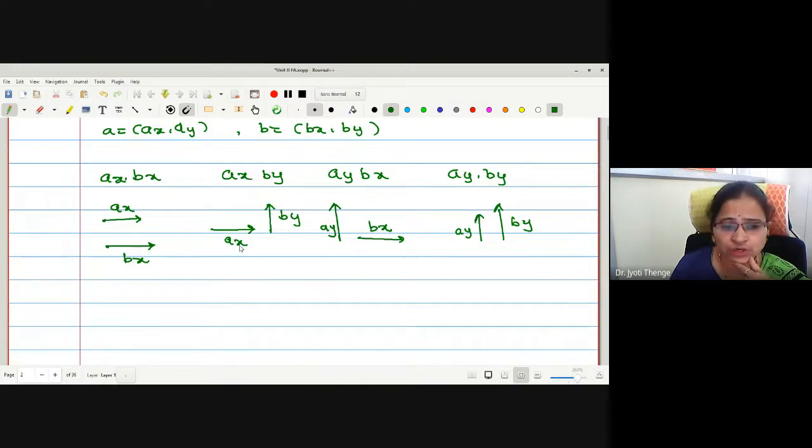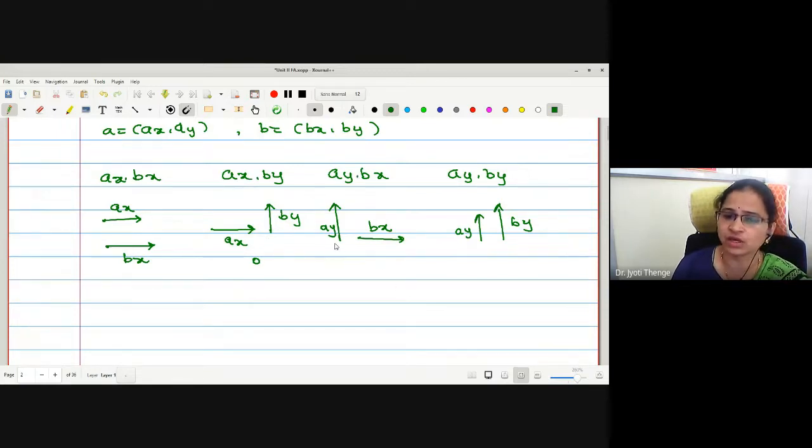But can you take ax by times? No, ma'am. If I wanted to take ax along the y-axis, what will be the value? This is going to be 0. Now there is no x on the y-axis. I cannot take the x coordinate on the y-axis, therefore this multiplication is 0.